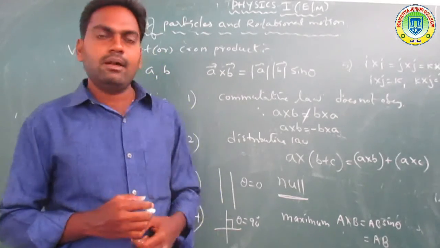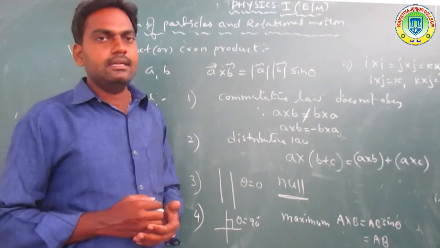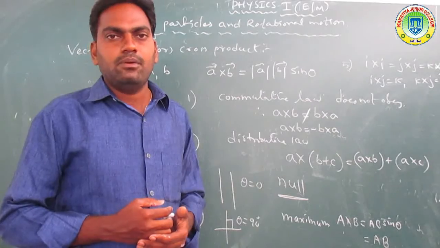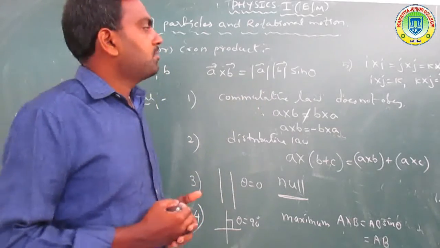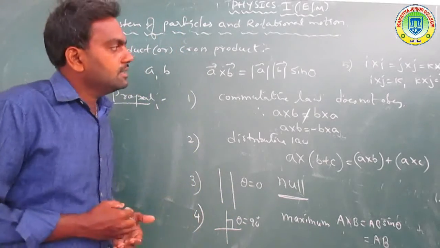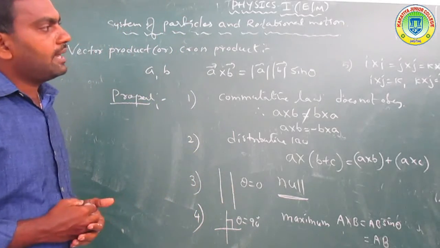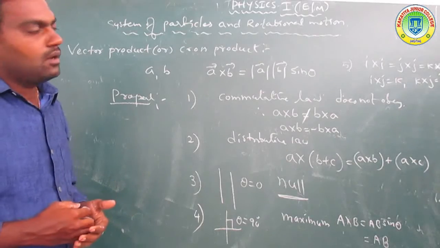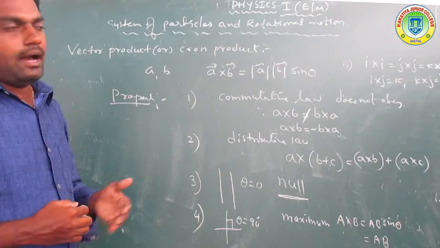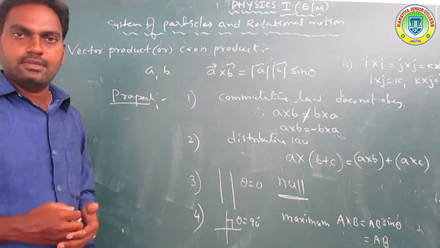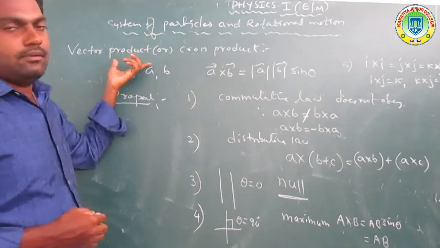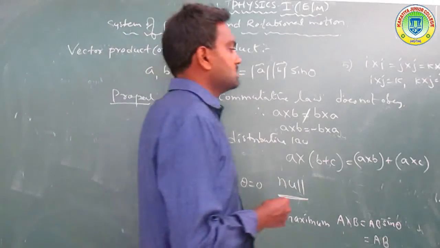Perpendicular vectors means the angle is 90 degrees, so sin θ is equal to 1, which is the maximum. Another property is that i cross i is equal to j cross j is equal to k cross k is equal to 0. But i cross j is equal to k, j cross k is equal to i, and k cross i is equal to j. These are properties of the vector product, or cross product.